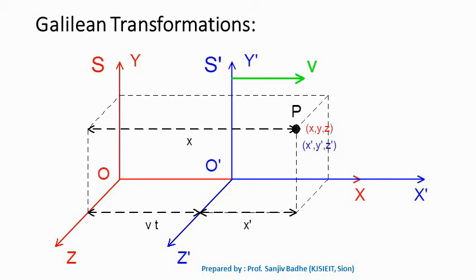Now for measuring the distances, both observers in frame S and frame S prime are using meter sticks that are compared and calibrated against one another, and their clocks also are calibrated and synchronized when at rest.